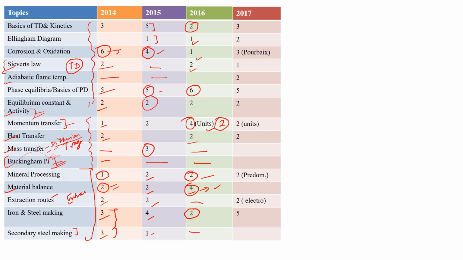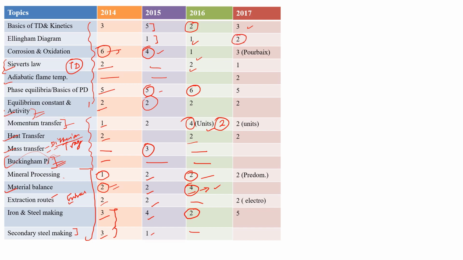Okay, they did not ask the questions in bulk. So the basics of thermodynamics carried 3 marks. The basics of thermodynamics and kinetics also consist of kinetics law, that is basic chemistry kinetics law. And Ellingham diagram 2 marks, that Ellingham diagram question was easy.